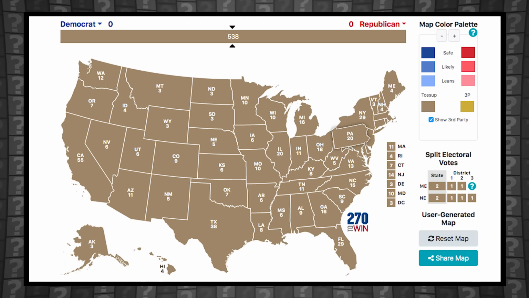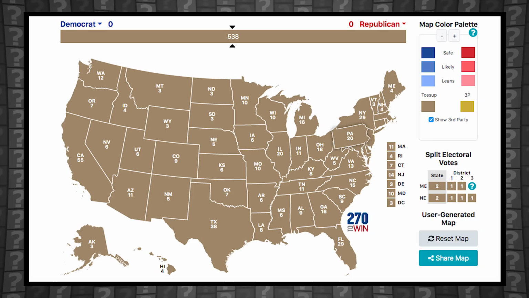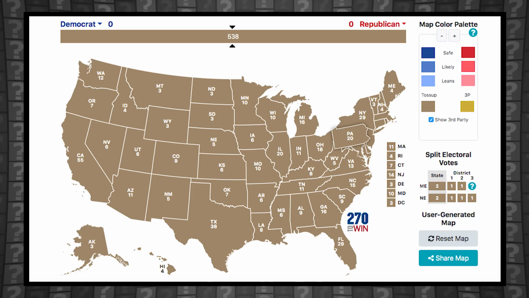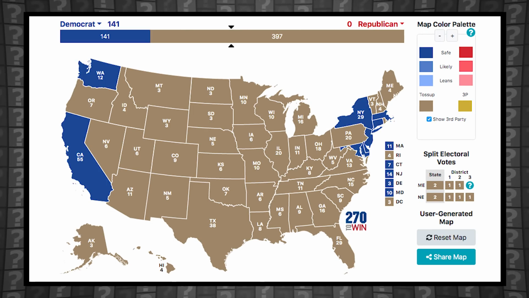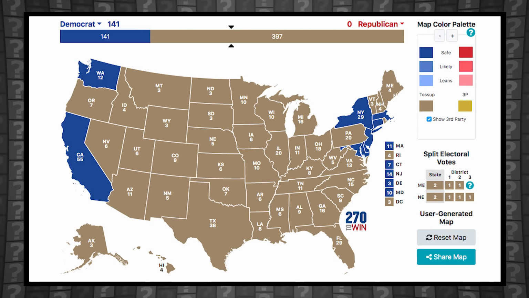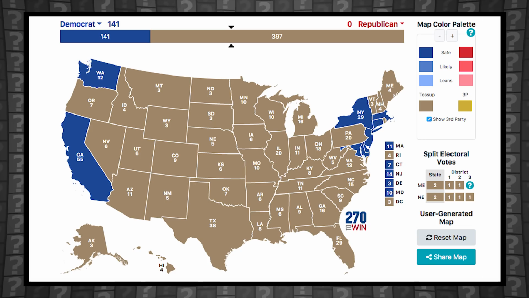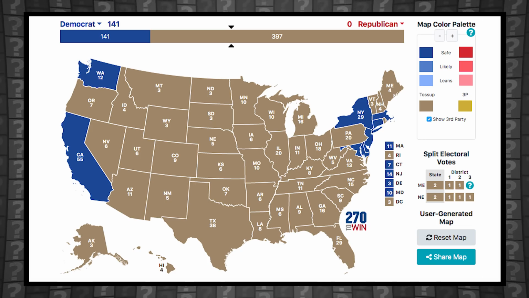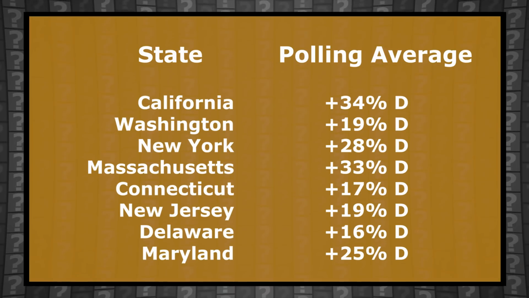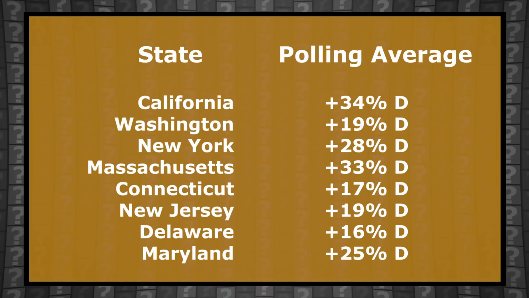In order to produce our Electoral College map, let's begin by identifying the safe seats, states that aren't really likely to swing from one party to the other. On the Democratic side, states like California, Washington, New York, Connecticut, and Massachusetts have a strong recent history of voting consistently Democratic. And there is some polling data for all of these states here indicating that they're once again a lock for the Democratic Party and Joe Biden.